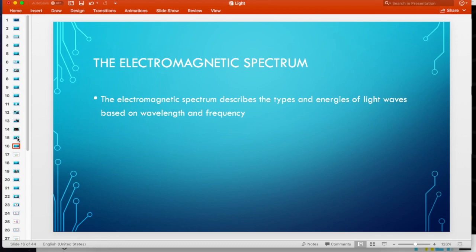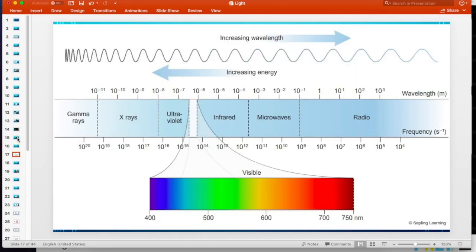It turns out that because light has frequency and wavelength and it carries energy, light can actually come in many different types, which we humans have classified based on the frequency, wavelength, and energy of the light wave. And we refer to those types as occupying the electromagnetic spectrum. The electromagnetic spectrum describes these types of light that we humans have categorized. This is a picture of what the electromagnetic spectrum is trying to communicate.